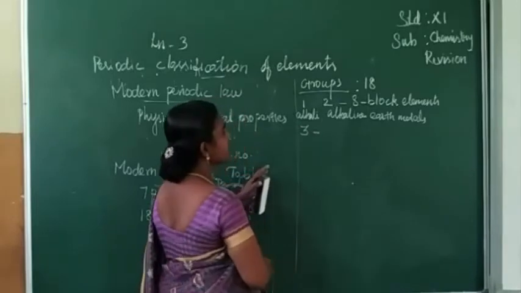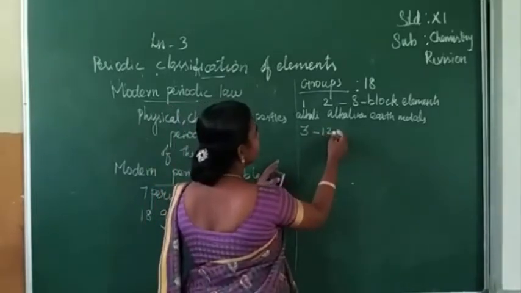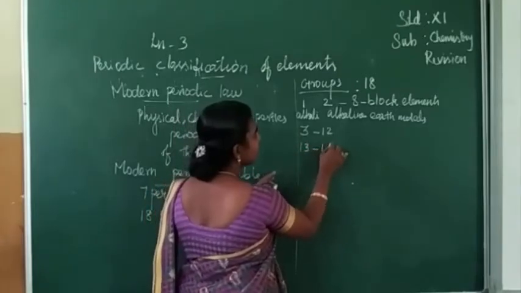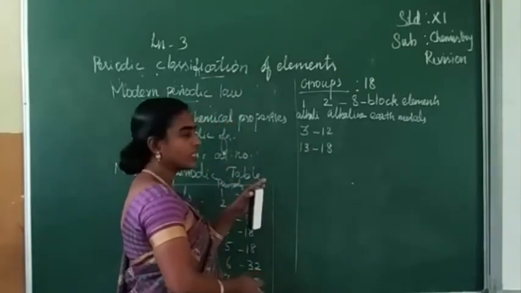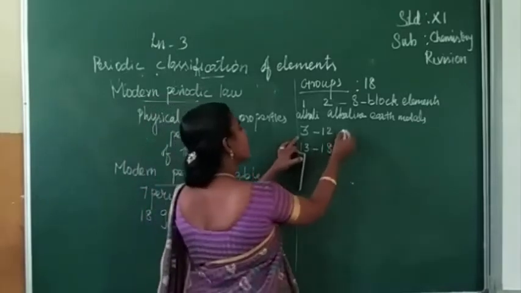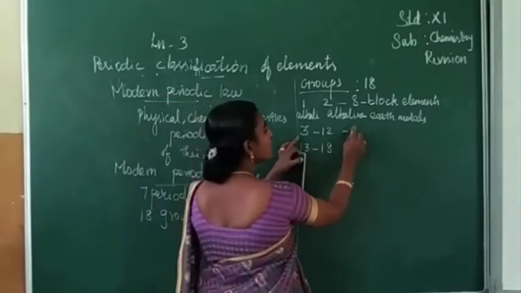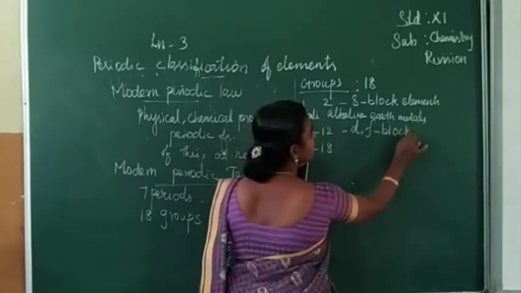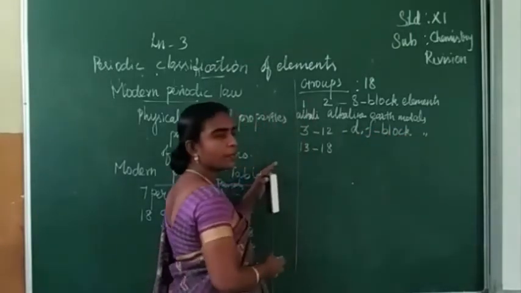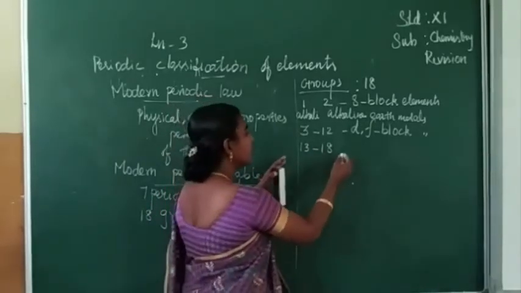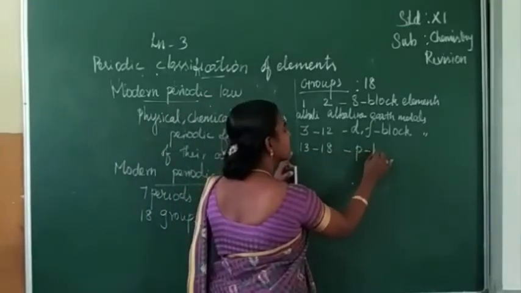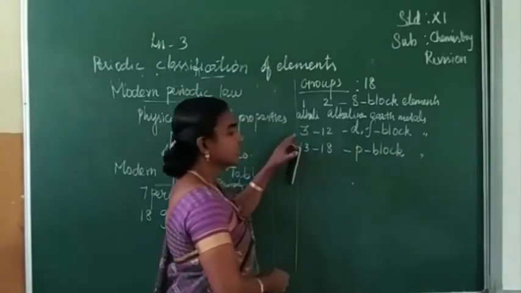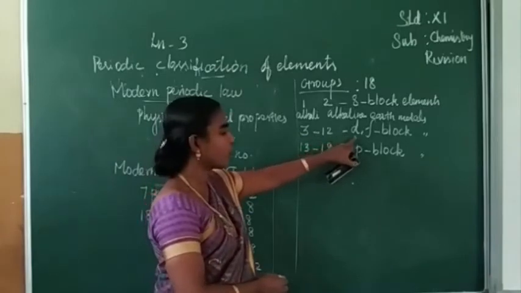So next we can see group 3 to 12 and group 13 to 18. Groups 3 to 12 are the D block elements, and there are also F block elements here. Groups 13 to 18 are the P block elements.